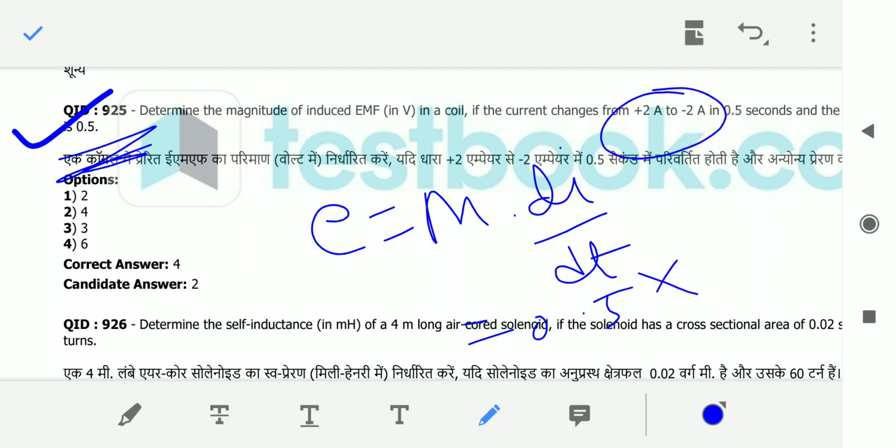Di is nothing but the change in current, which is I1 minus I2. I1 is 2 amperes, whereas I2 is minus 2 amperes. That means I1 minus I2 equals 2 minus of minus 2, which is 2 plus 2, which is equal to 4 amperes. So di is equal to 4, whereas dt is 0.5 seconds. The 0.5 gets cancelled. So the answer will be 4.